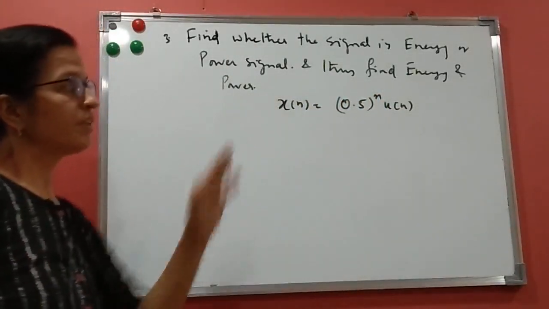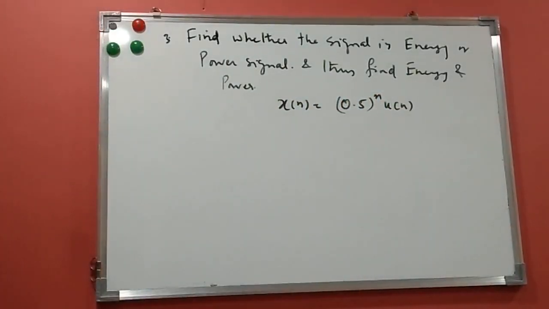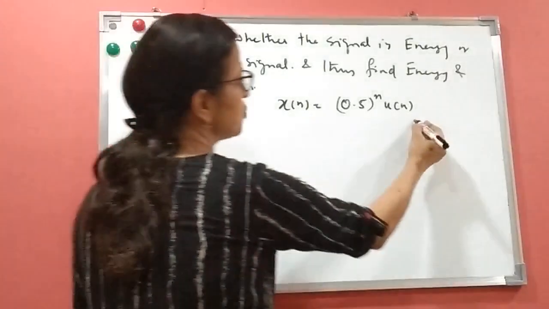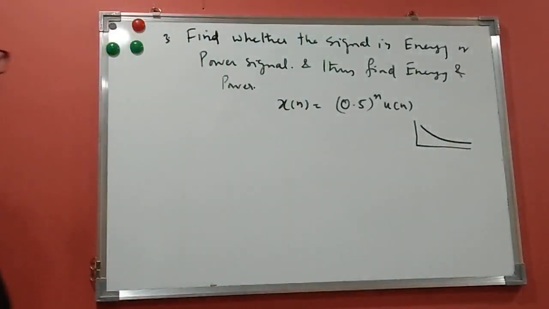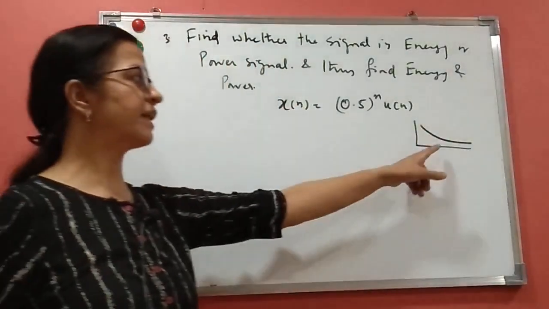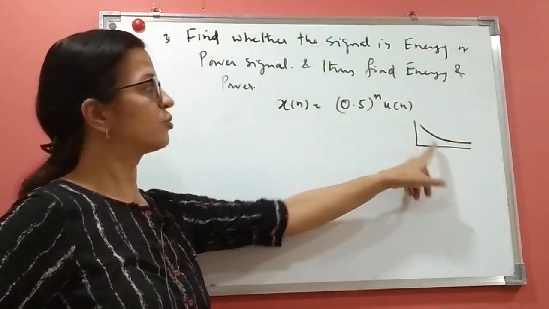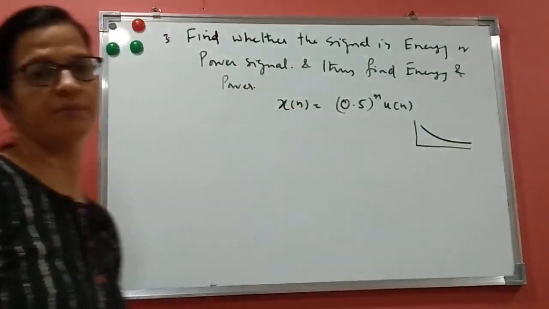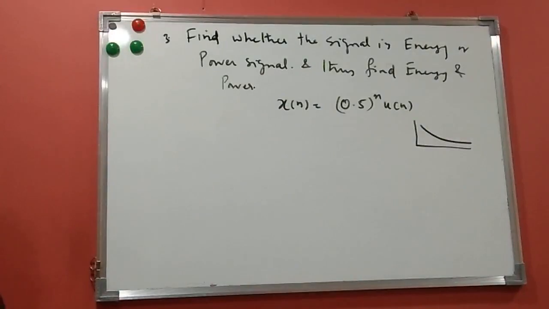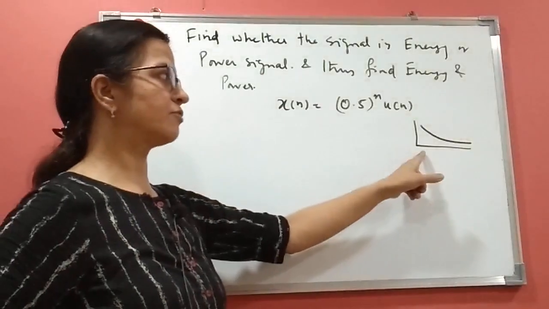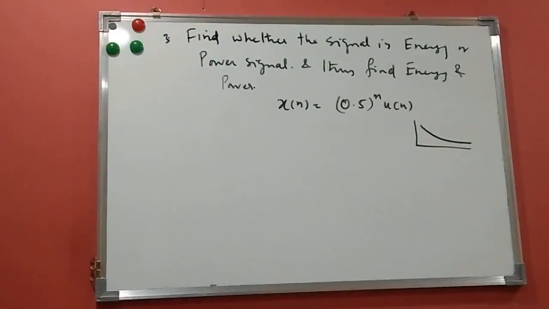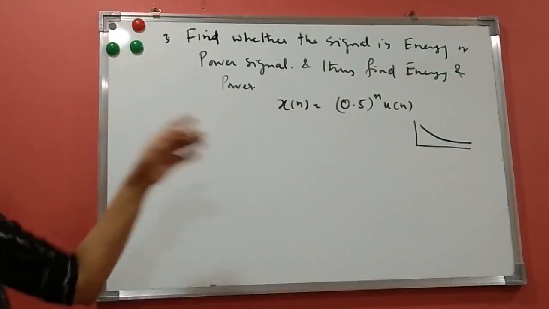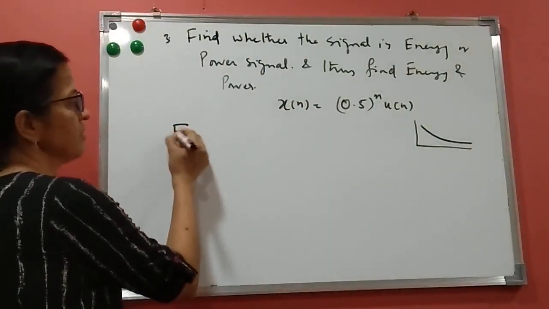Now whether it is energy or power, how will you find? First, this is a discrete signal. Now you can see 0.5 raised to n is nothing but like this. It is decaying. That means it is going to have a finite energy. So we'll always find the energy of these types of signals. In the last two problems we have seen it was not decaying, so we found power. Now we'll find energy.